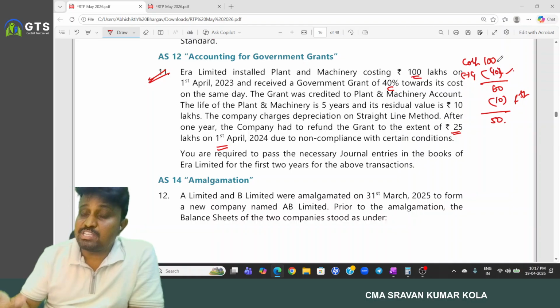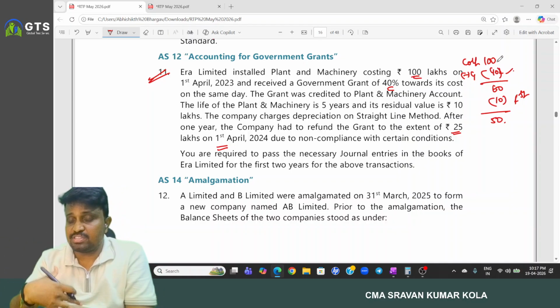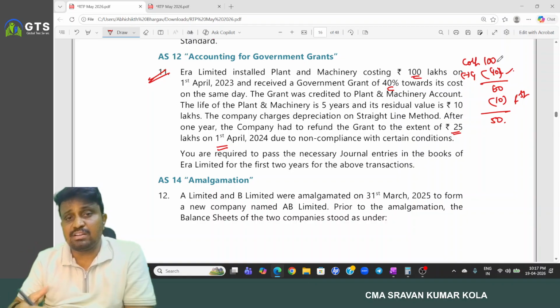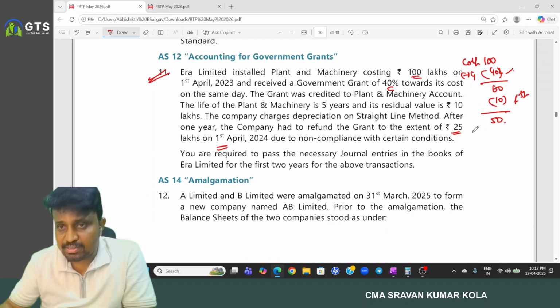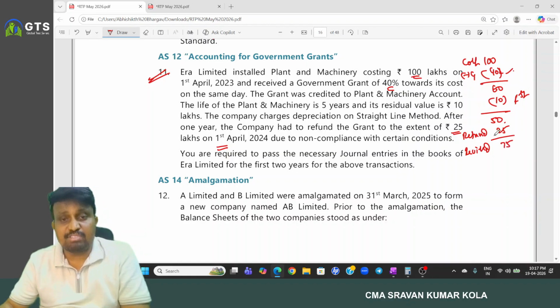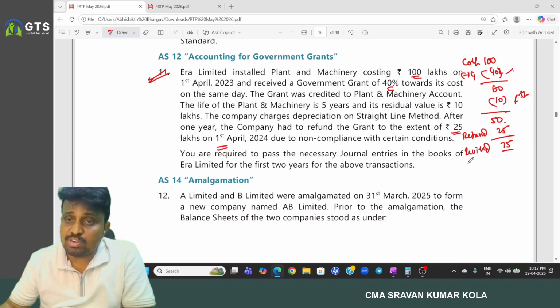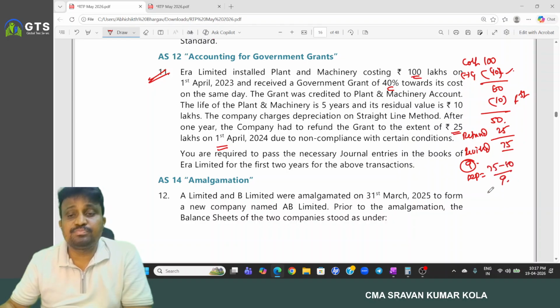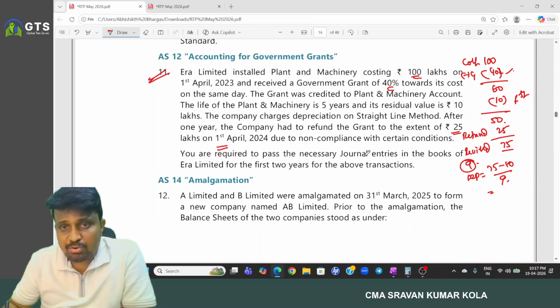When the grant has been refunded, at the time of receiving the grant we credited to the asset, and at the time of refunding the grant, we debit the asset. We have to add. So the revised book value is nothing but 75. The remaining useful life is 9 years. Then what is the depreciation? 75 minus 10 by 9. This is the depreciation. So we have to write the journal entries for the first 2 years.